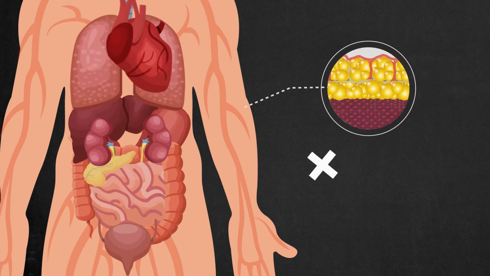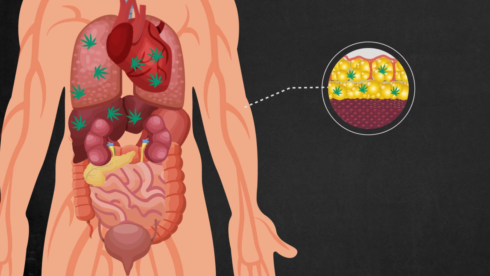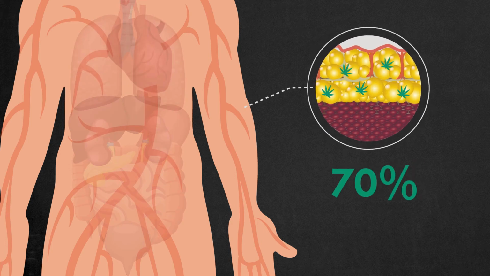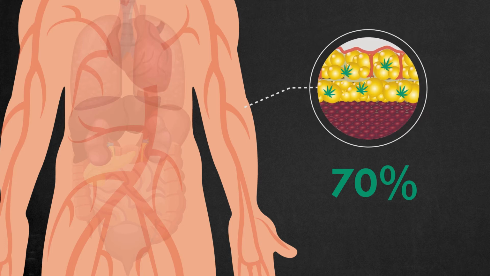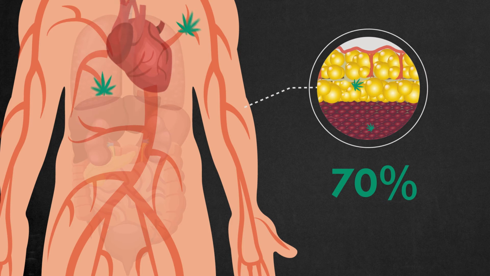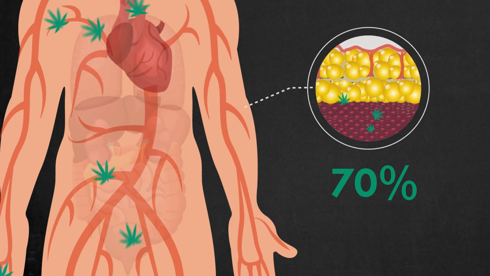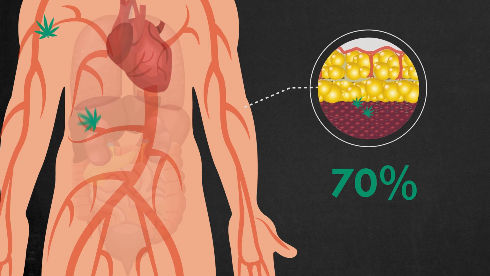THC rapidly penetrates highly vascularized tissues such as the lungs, liver, heart, and body fat. About 70% of the THC is taken up by tissues, mostly by body fat. The THC is then slowly released back into the blood. Through this process, THC is continuously moving from the fat tissues into the blood and back again.